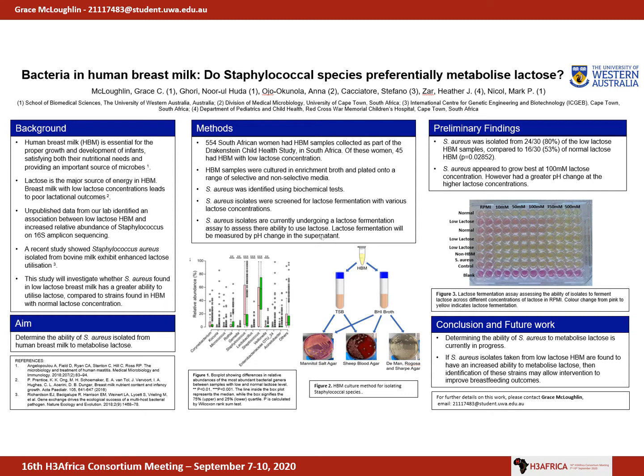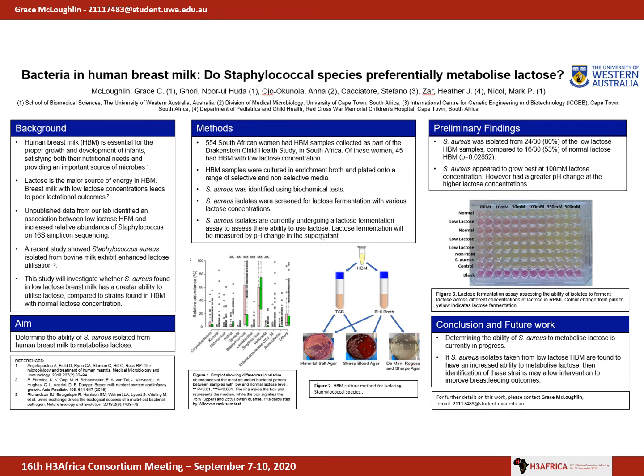Therefore, we hypothesized that Staphylococcus aureus found in low lactose human breast milk will have a greater ability to utilize lactose compared to the strains found in human breast milk of normal lactose concentrations. To test this hypothesis, we first enriched the human breast milk in various nutrient broths, as seen in Figure 2. The broths were then plated onto selective and non-selective agars to maximize the likelihood of isolating all staphylococcal species present.